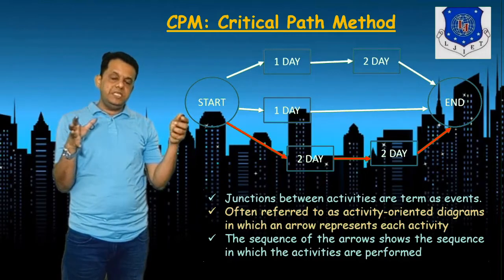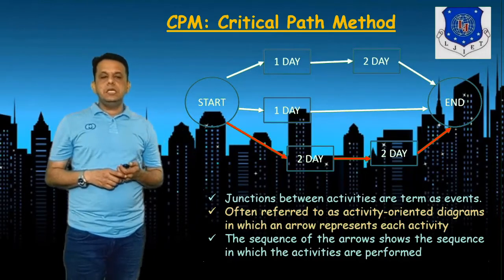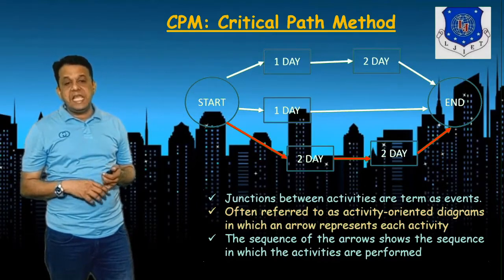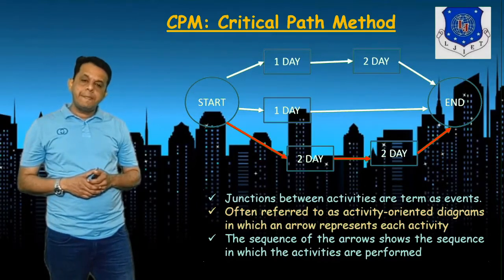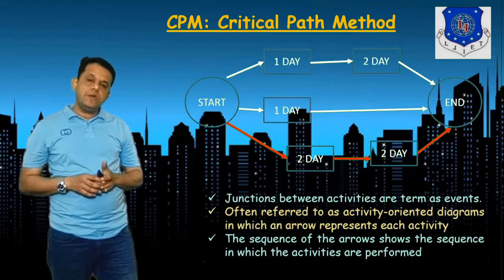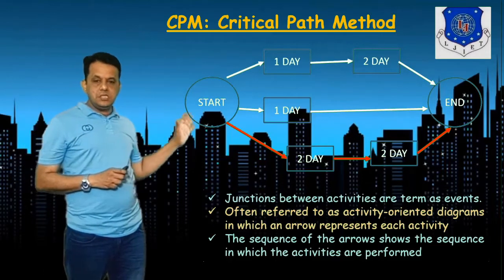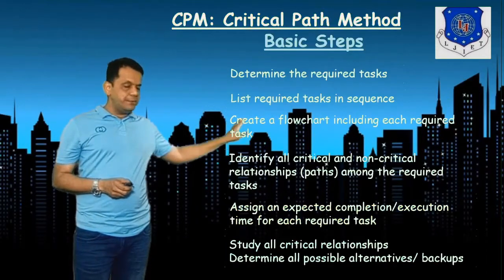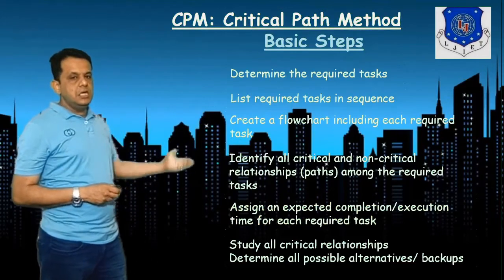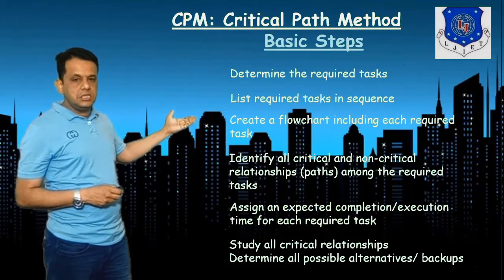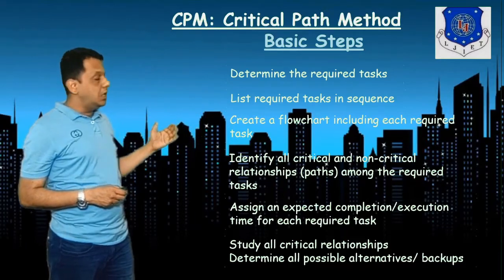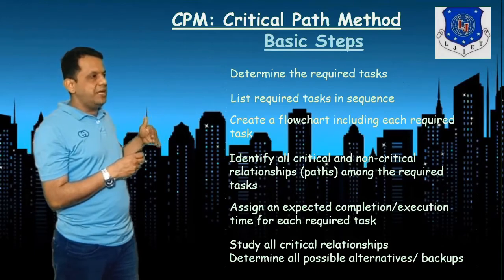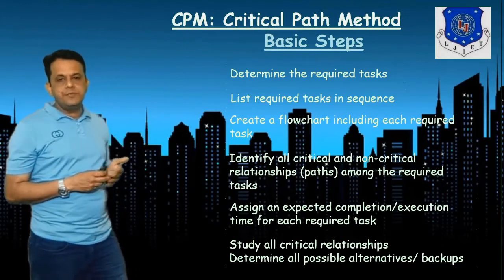So the junctions between the activities are known as events, and often the CPM is derived as an activity-oriented diagram, where a sequence of arrows will show you the sequence in which activities will be performed. So what are the basic steps that we already discussed? Determine the required tasks, listing out the tasks in sequence, like which activity is to be performed before X activity or before Y activity.